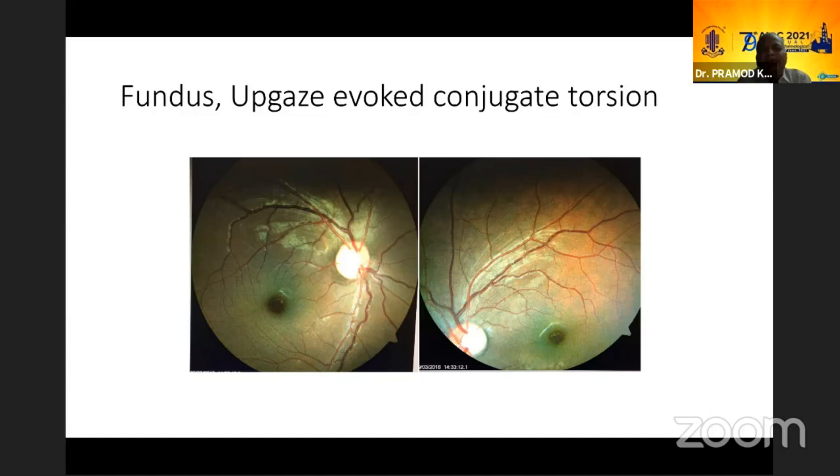This is classical conjugate torsion, which we see in ocular tilt reaction. So this is something like a phasic conjugate torsion, which I think has not been described in the literature, which we saw in this patient, showing that there is involvement of the otolithic pathways along with the third nerve nucleus. The synergistic divergence could be because of involvement at the level of the sixth nerve.